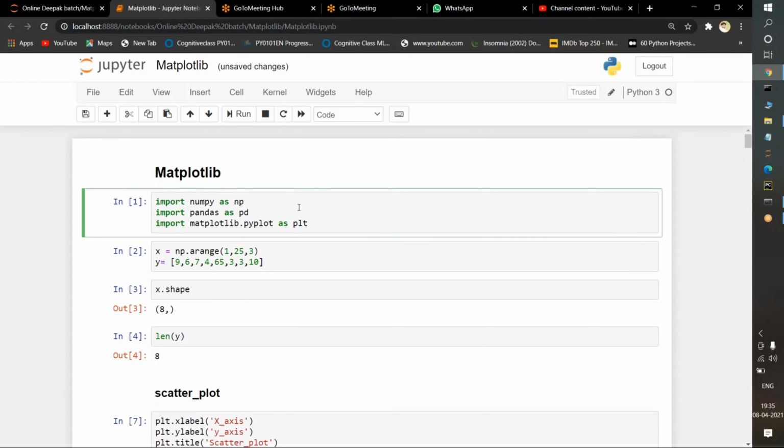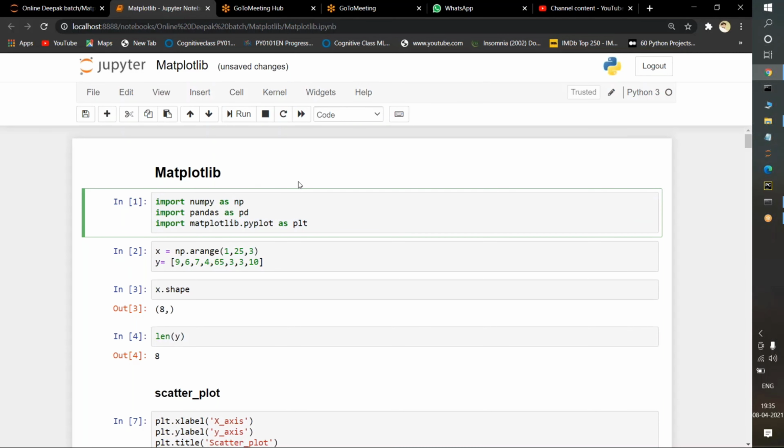Now we are going to discuss another one of the most important visualization tools in the data science community, that is known as matplotlib. Matplotlib is the most important in the data science community, and after that we will also discuss seaborn. It is much more advanced when compared to matplotlib. After completing matplotlib, we will discuss seaborn.